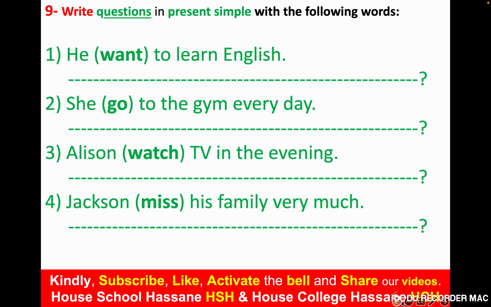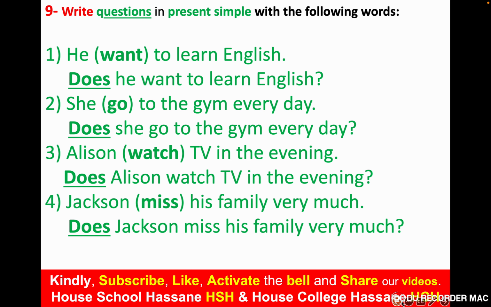I can write he wants with S because we have he. He wants to learn English question mark. It's not correct. Let's see the answer. The answer is does. So when we have a verb, we need to use does because we have he. Does he want to learn English?